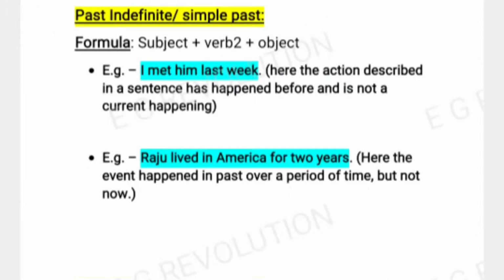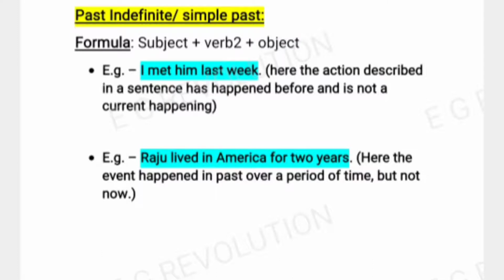Now, I will talk about simple past tense, or we can say past indefinite tense. Here, the verb form is used for verbs that describe past actions having no relation to the present time. Here, the formula is subject plus second form of the verb plus object. Let's see our first example: I met him last week. Here the action described in the sentence has happened before and is not a current happening. So, in a sentence where the verb describes a past action, past indefinite tense form is used.